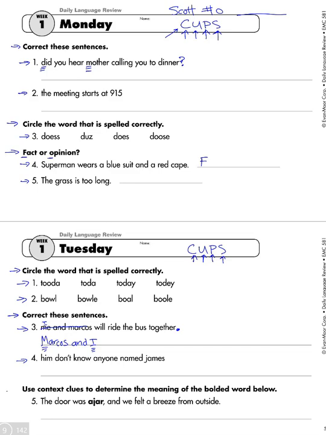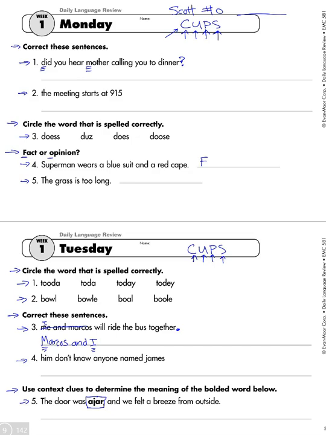All right, so the last section here says, use context clues to determine the meaning of the bolded word below. So what I recommend you do is, we're going to look at this word, and I actually recommend that you put your finger over the top of the word, and then we'll read the whole sentence. So the sentence says, the door was blank, and we felt a breeze from outside.